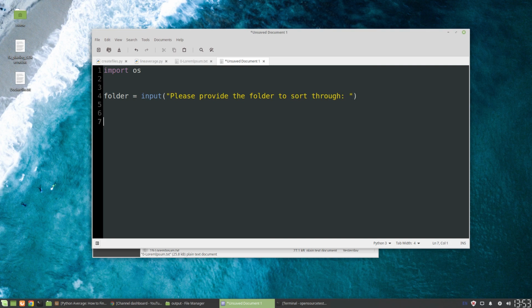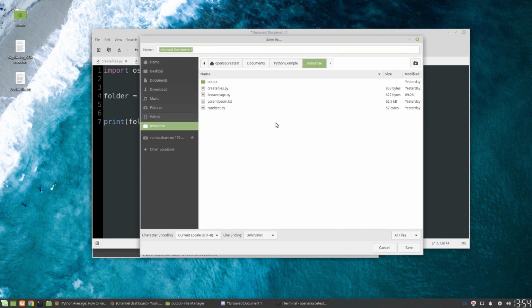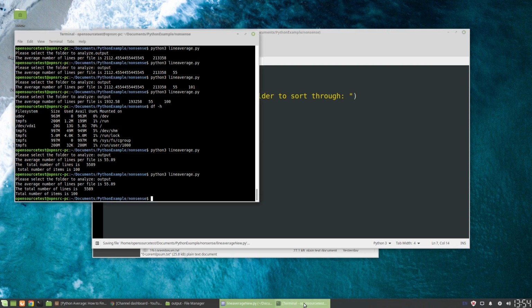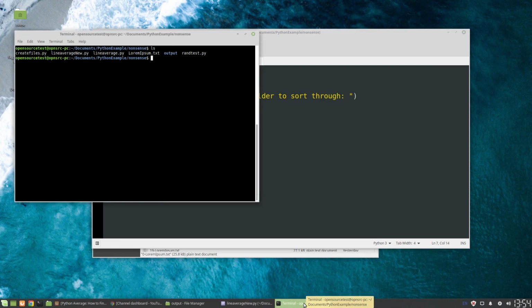Now what this will return when we run the program is it will ask for the folder, and then here if we just wanted to very quickly check it, we can just say print folder, and then we'll just save this as a line average. We'll just make this line average new. Okay, save. In our terminal, we do a quick list or ls to find that the file has indeed saved.